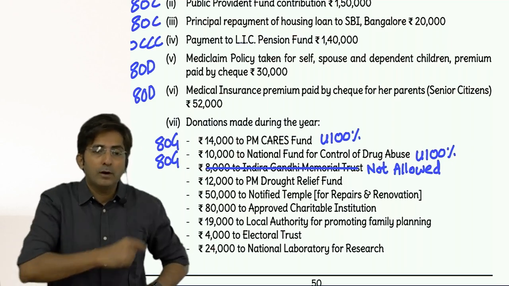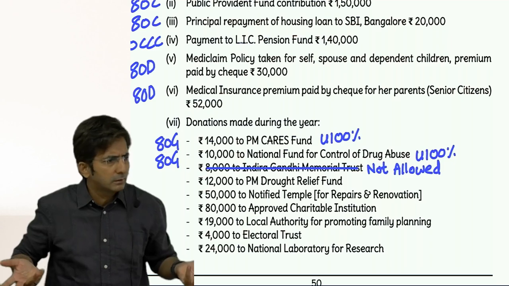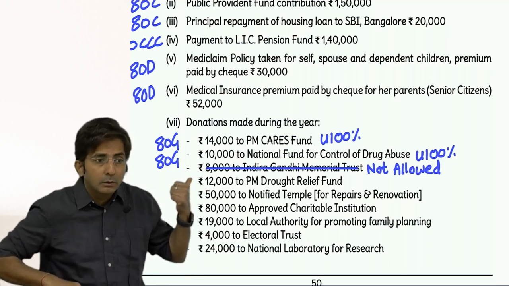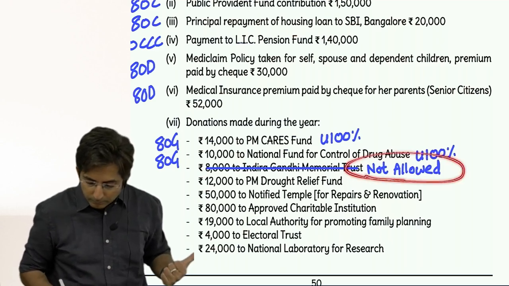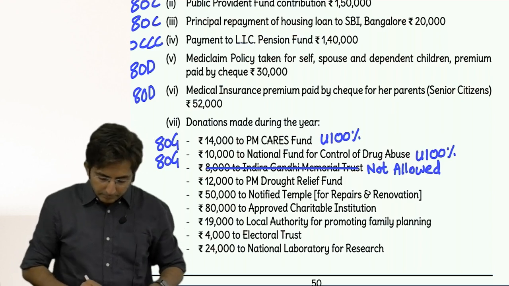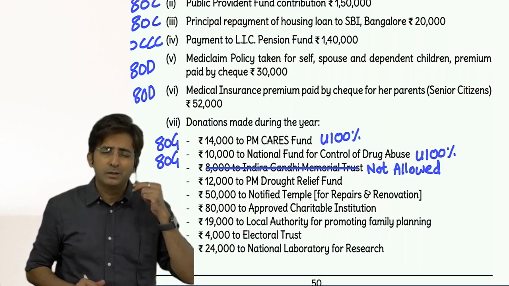So here the right word will be allowed or not allowed? Not allowed, because this is a payment item, donation. See, I have written there not allowed. You also write there not allowed. Then this way they can also give Rajiv Gandhi Foundation, Jawaharlal Nehru. Just ignore, not allowed.